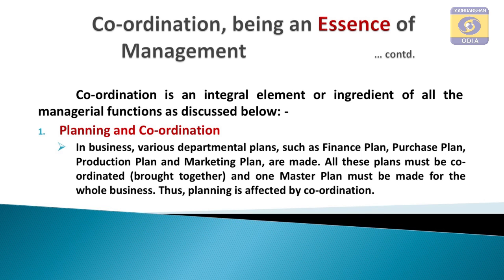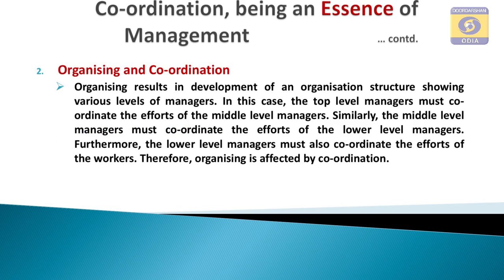Coordination in planning: different departmental plans are prepared. So, the finance plan, production plan, purchase plan, all these plans are to be coordinated together, so that the target of the production department can be achieved by the successful achievement of the goal of the purchase department. The purchase department will purchase raw material in time, and only then can the production department proceed with work and meet the target. So, different plans such as financial plan, purchase plan, production plan, marketing plan, all these plans must be coordinated.